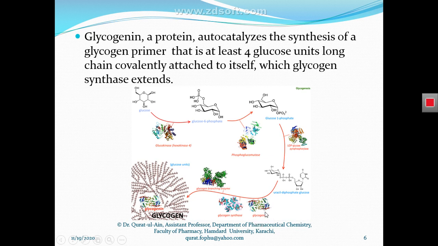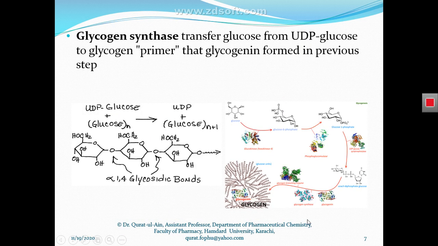So why is this primer needed? After the synthesis of this primer, the glycogen synthase enzyme catalyzes the transfer of glucose from uracil diphosphate glucose onto the primer.